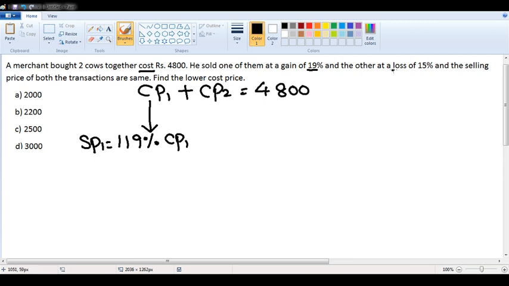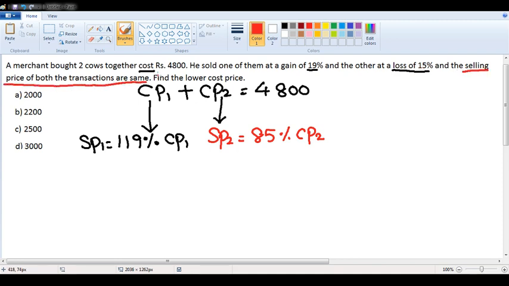Similarly, the other at a loss of 15%. 15% loss means the selling price of the second article is 100 minus 15, 85% of cost price, right? And they are mainly saying in this question that the selling prices of both the transactions are the same. That means selling price 1 and selling price 2 are the same.